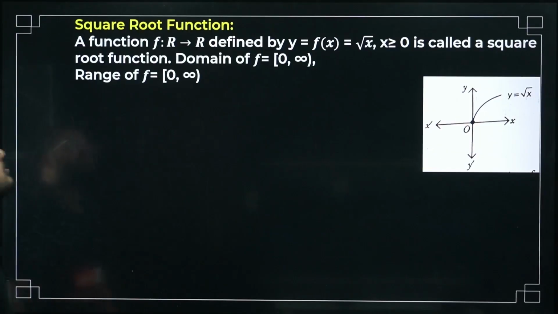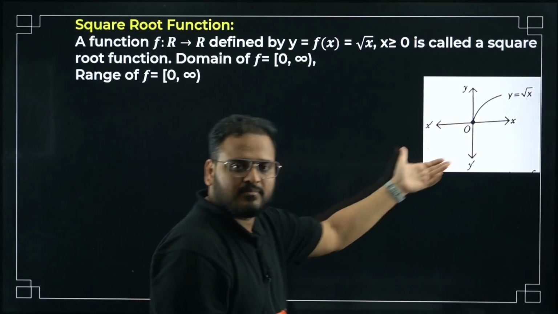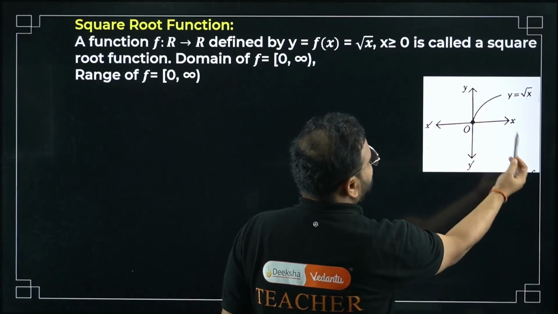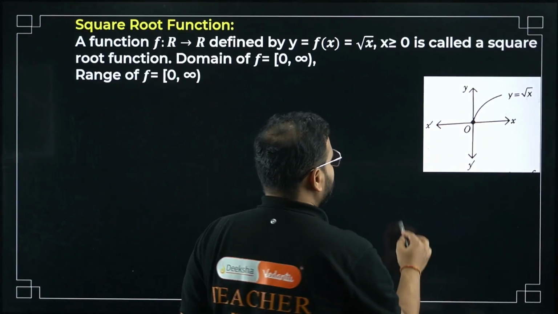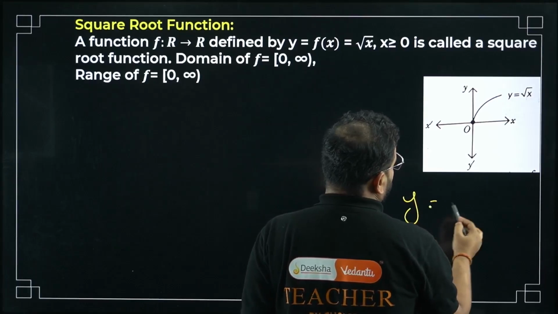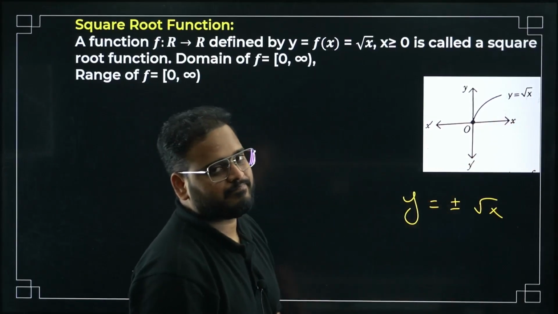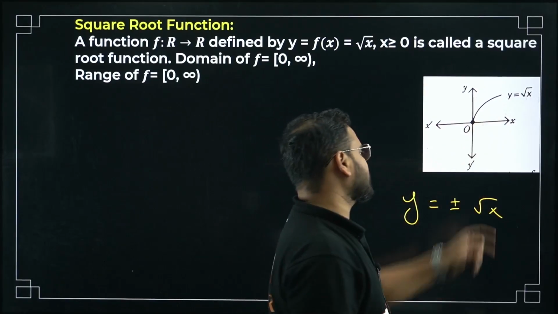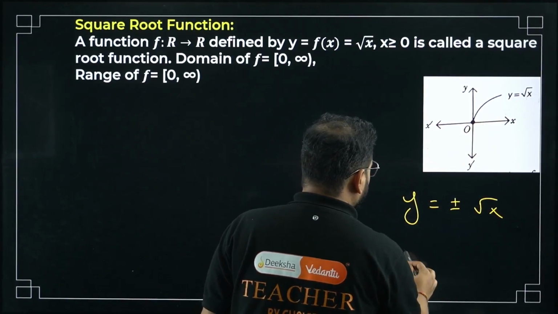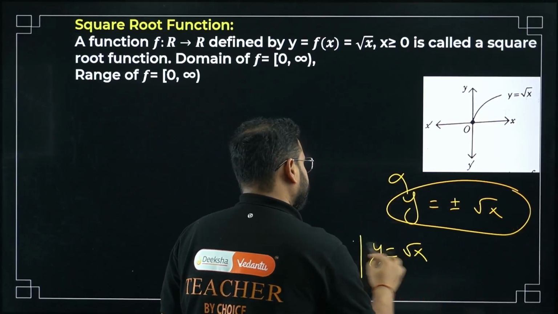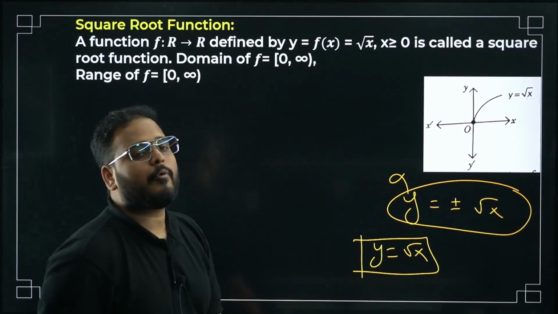Let's move on to the square root function. Have a look. Have you seen this kind of graph? Yes, of course, a parabolic graph. When you join this, what happens there? You have this also with you, y equal to plus or minus root x. But I've taken over here only the positive side. y equal to only the positive root x, not this one. Only this part.